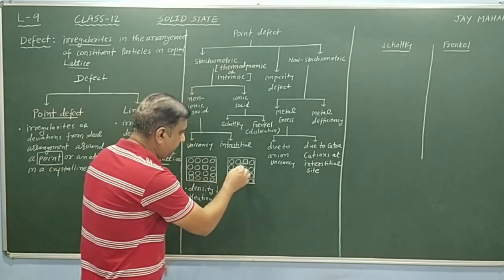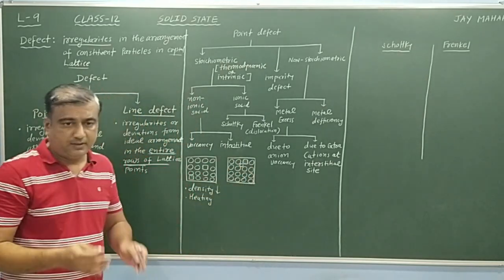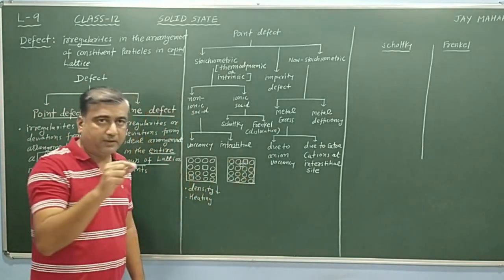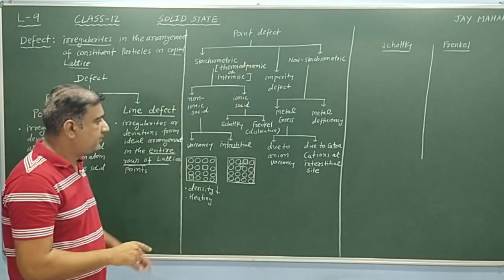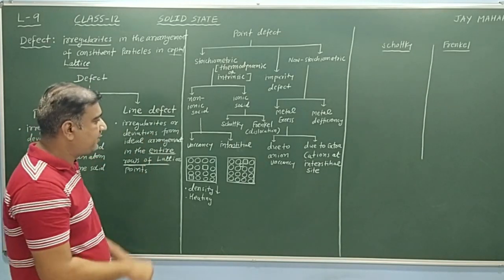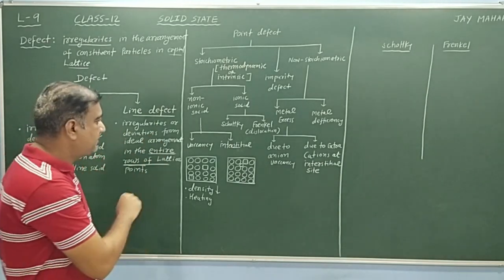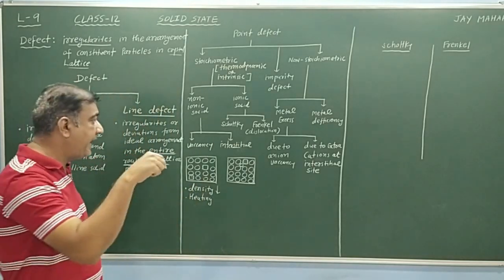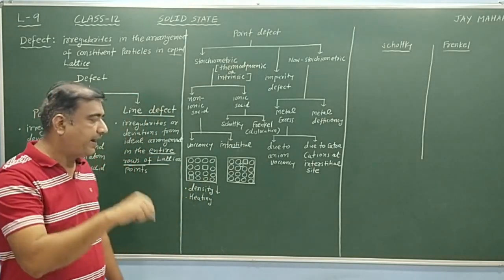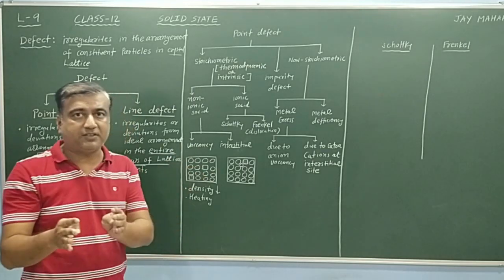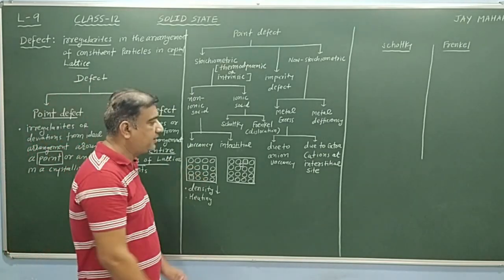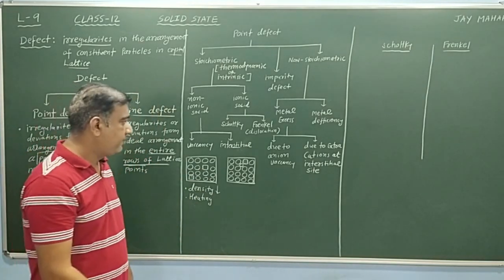Now we are thinking here that mass at a particular position increases, but overall mass remains the same. That means density remains constant. But suppose we are adding another substance, that means extra substance, and the extra substance is present at interstitial site.